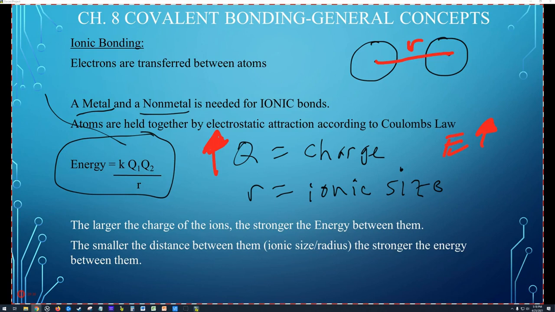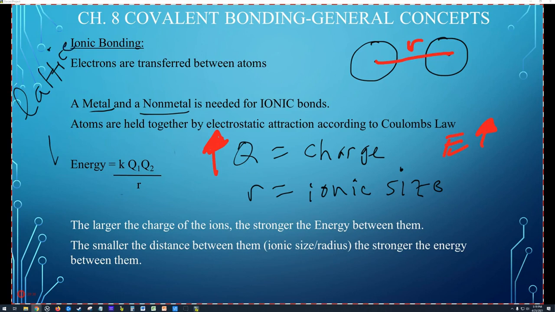We can also call this lattice energy. So let's write that: L-A-T-T-I-C-E, lattice energy, which makes me think of lettuce. Lattice energy is the energy that holds an ionic compound together. But it's also force, so this could also be the force between ions, the electrostatic force holding them together.